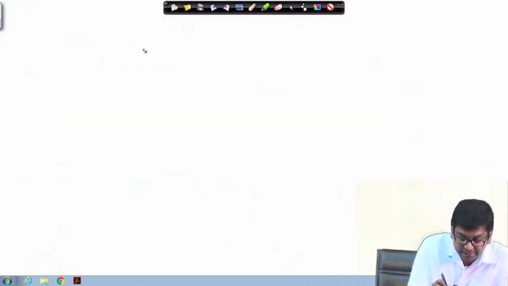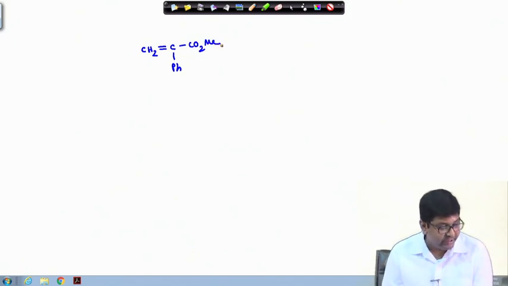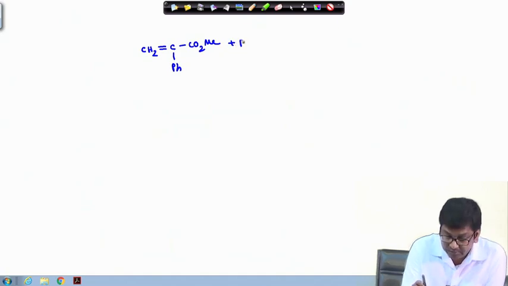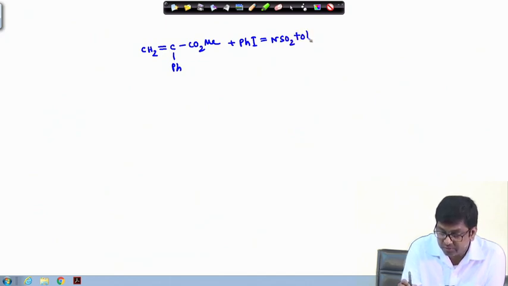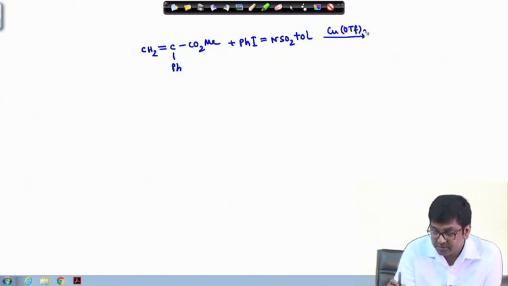As per example, if we take this terminal olefin, and if we take this aryl sulfonyl iminoiodinane, this is like para-toluene sulfonyl, in presence of copper triflate, the nitrene will be generated from this one.